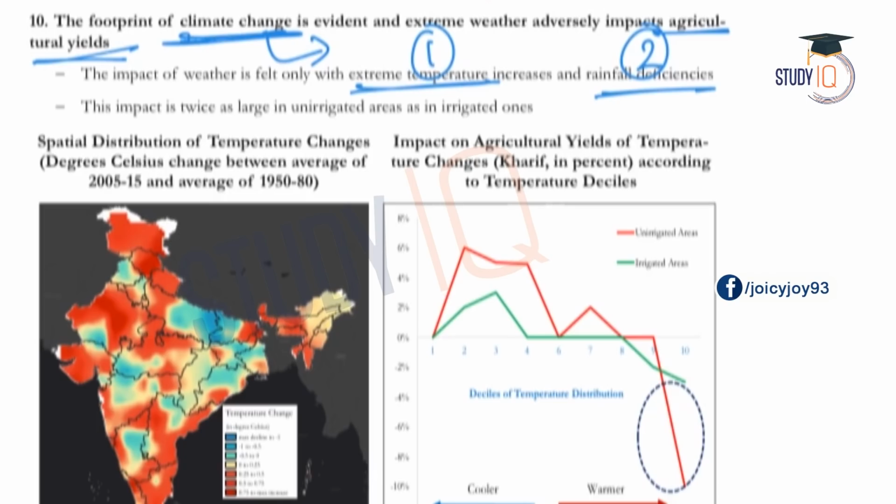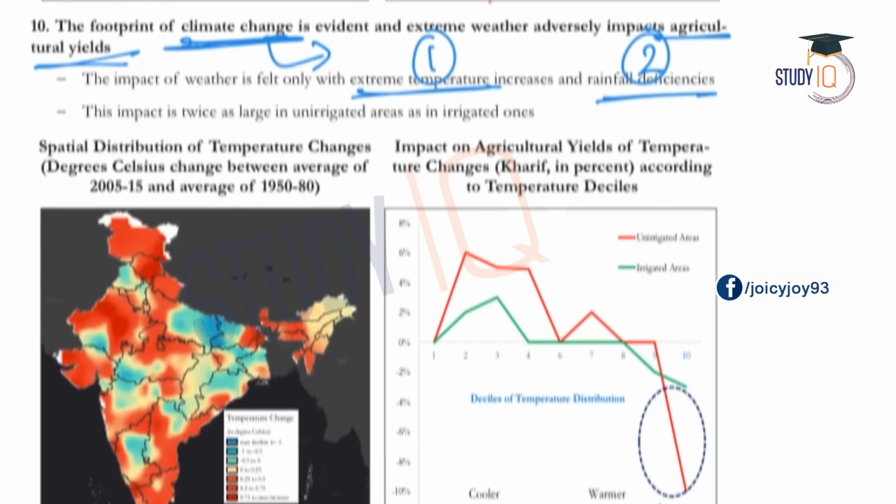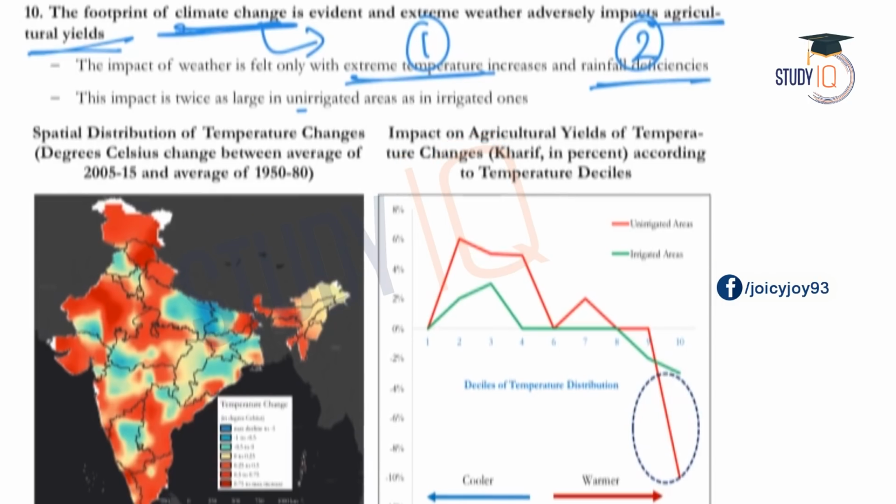Secondly, the survey says that this impact is twice as large in unirrigated areas as in irrigated ones. We know that in India, most of the agricultural land is unirrigated, and the survey says that if it is unirrigated land, the impact is double, which means that the Indian agricultural sector is badly affected due to climate change because we mostly have unirrigated agricultural land. This also will be discussed in detail.